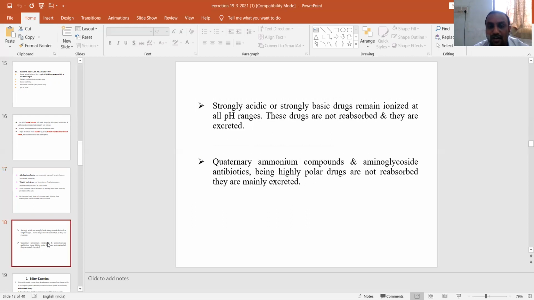Another important point: strong acidic or strong basic drugs remain ionized at all pHs. These drugs are not reabsorbed; they are readily excreted out. This is an exceptional condition. Another exceptional condition is when we use quaternary ammonium compounds such as aminoglycoside antibiotics. Being polar drugs, they are not reabsorbed; they are readily excreted out.